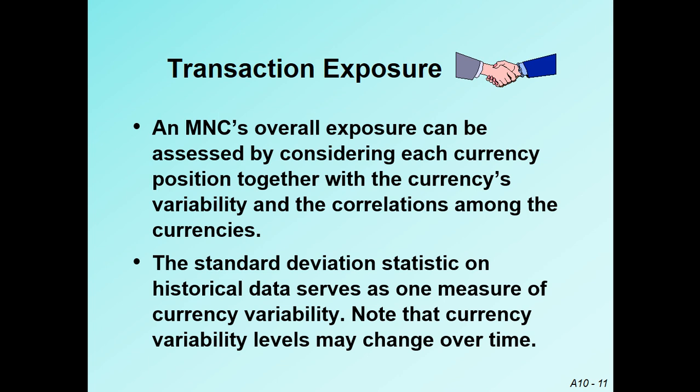The standard deviation statistic. We better know the standard deviation is a method which shows the risk of a currency. This standard deviation is found out by historical data. It serves as one measure of currency variability. Note that currency variability level may change over time, so we cannot stably find out the variability. This variability will change over time.